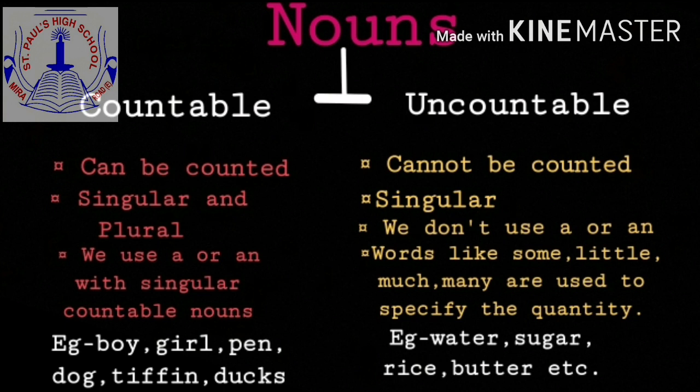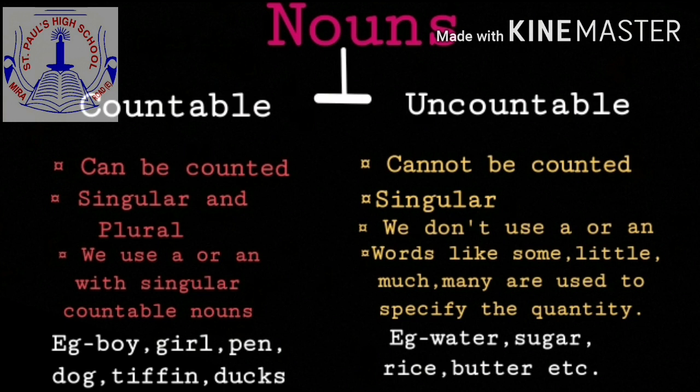Uncountable nouns cannot be counted. They are just in singular form. They are not plural. We don't use a or an with them. For uncountable nouns, words like some, little, much are used to specify their quantity. For example, water is an uncountable noun.